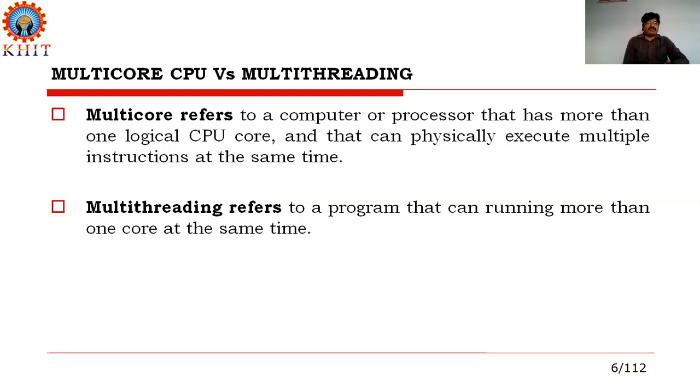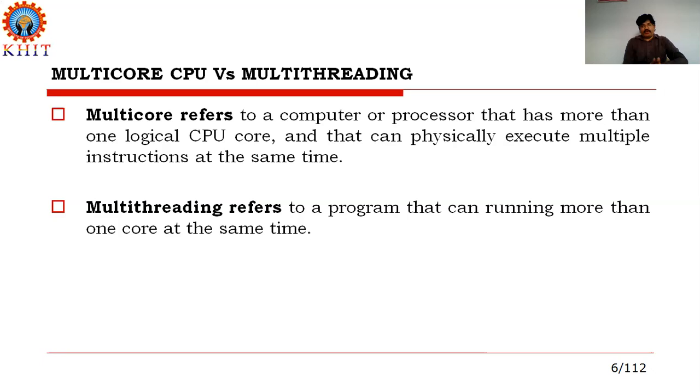In terms of cloud computing, multi-threading refers to a program that can run on more than one core at the same time.